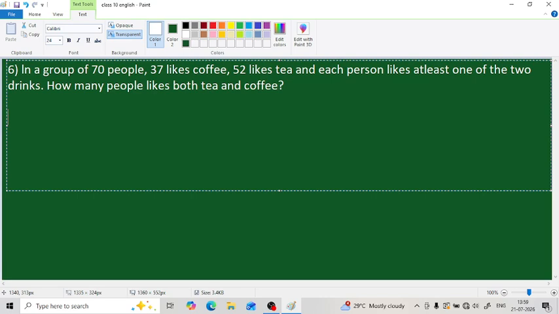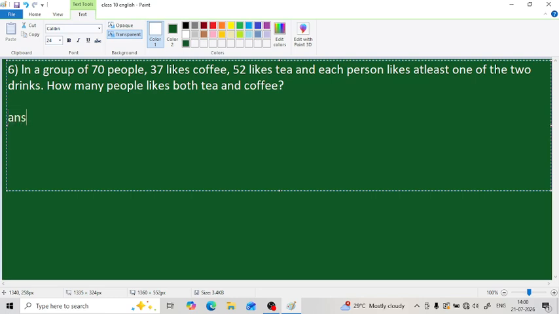In a group of 70 people, 37 like coffee and 52 like tea, and each person likes at least one of the two drinks. Okay, so there are 70 people in total. Imagine a stage program held in an auditorium with 70 audience members, and we are going to give them drinks. Coffee and tea are present there, and people should take at least one of them. That's the strategy of our question.